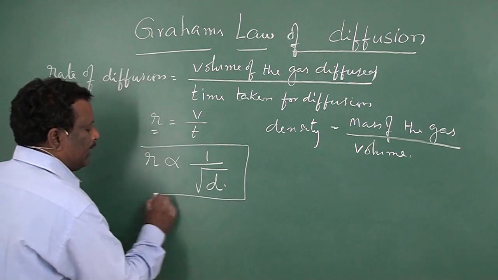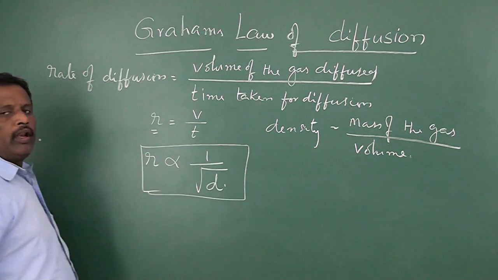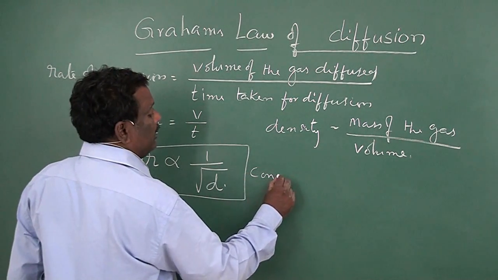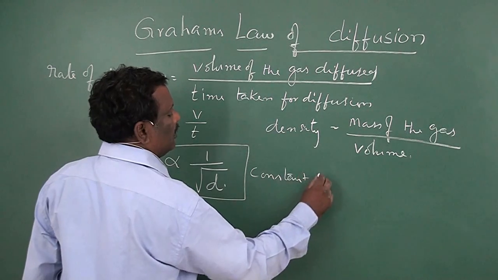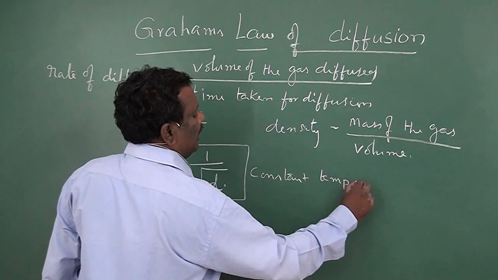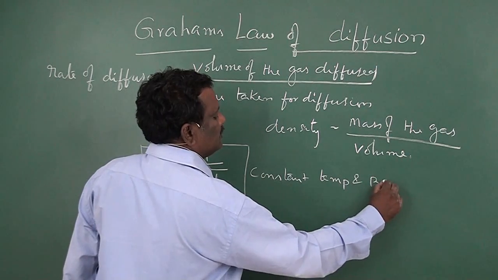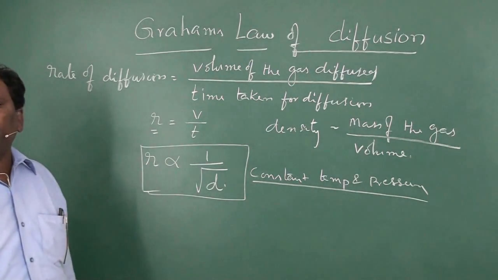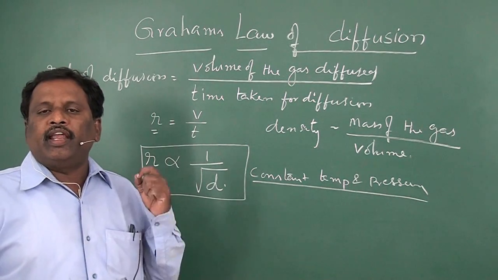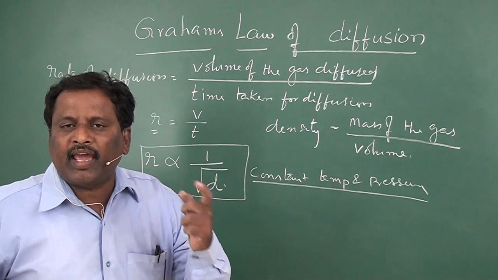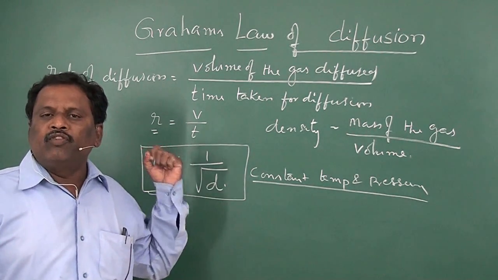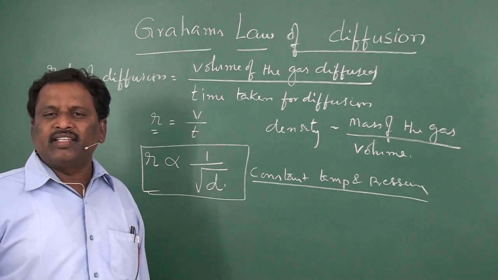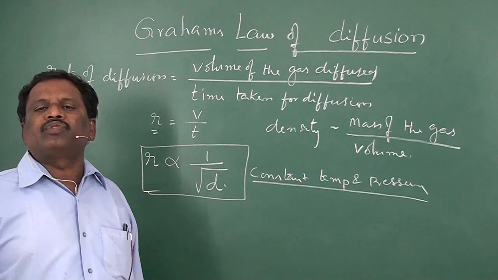This is the mathematical expression for the rate of diffusion of a gas at constant temperature and pressure. It is most important: at constant temperature and pressure, the rate of diffusion of a given gas is inversely proportional to the square root of its density. This is Graham's law.